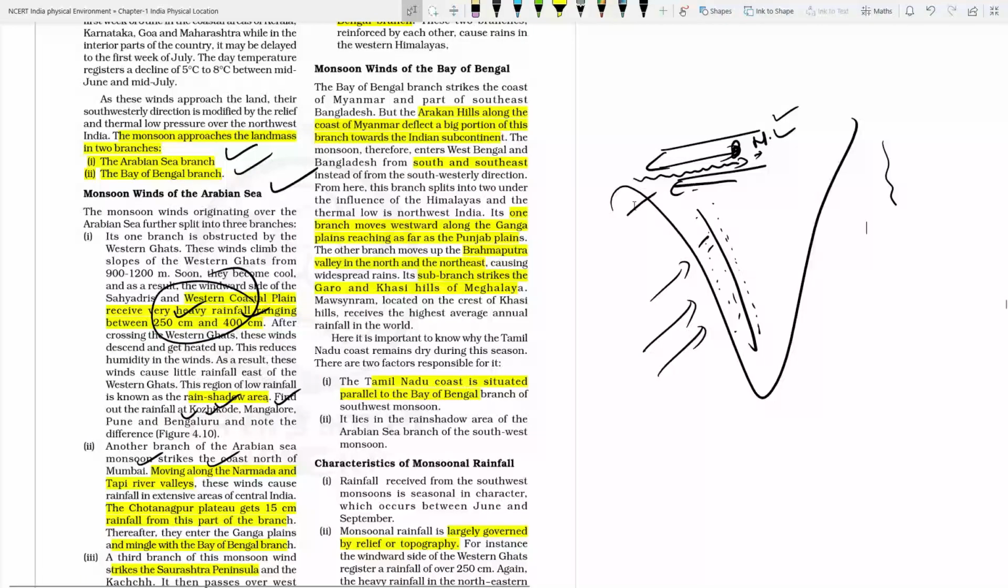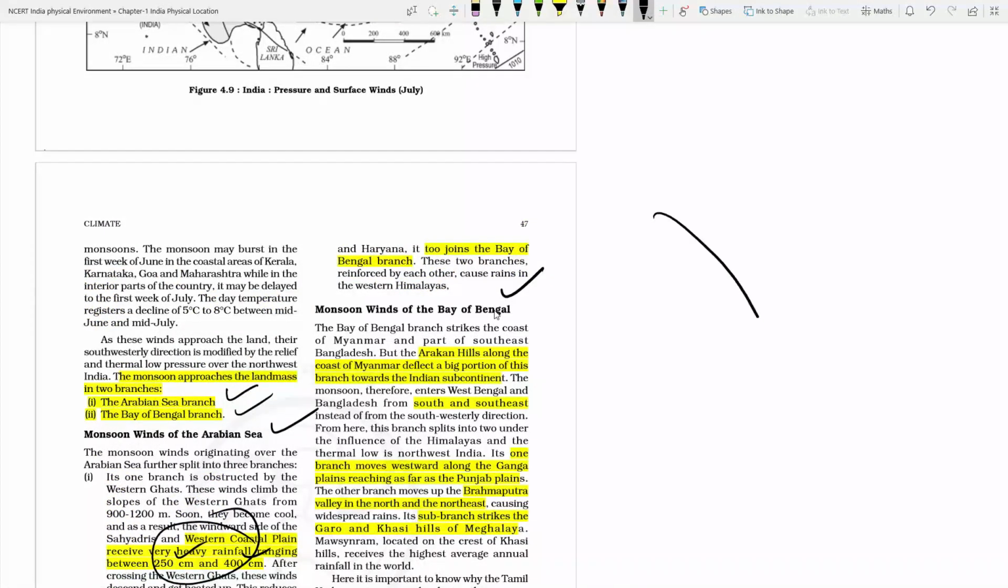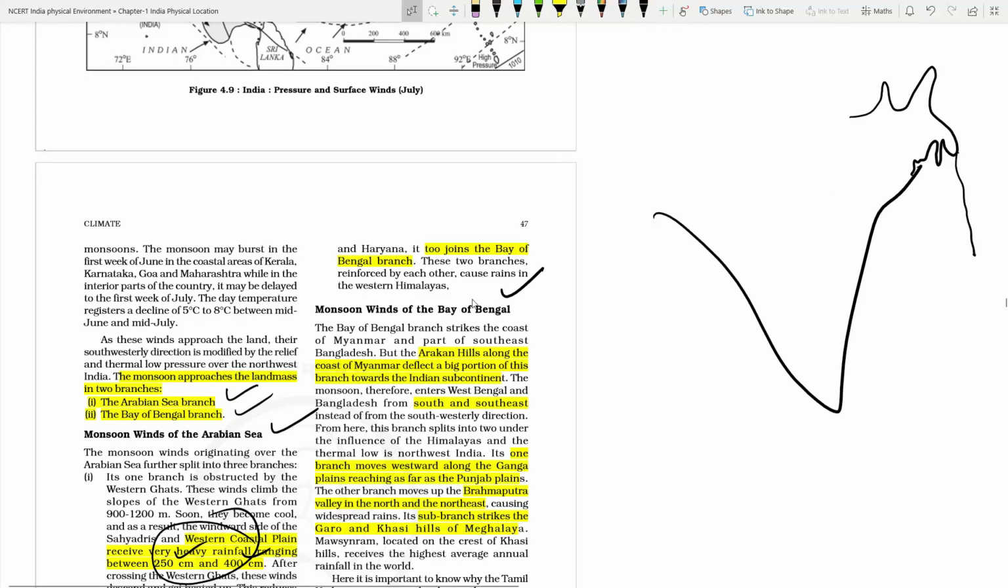For the Bay of Bengal branch, let me draw the map. Okay, parallel to this is the Arakan Yoma. The Bay of Bengal branch approaches and is directed by this Arakan Yoma, and now it moves in this direction. It has been split into two parts.